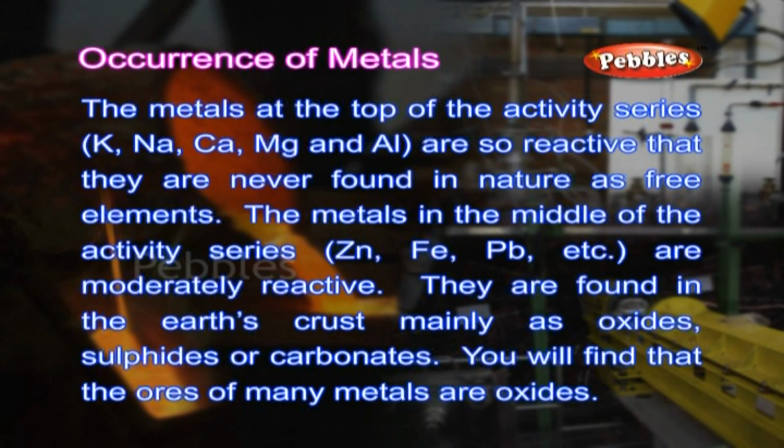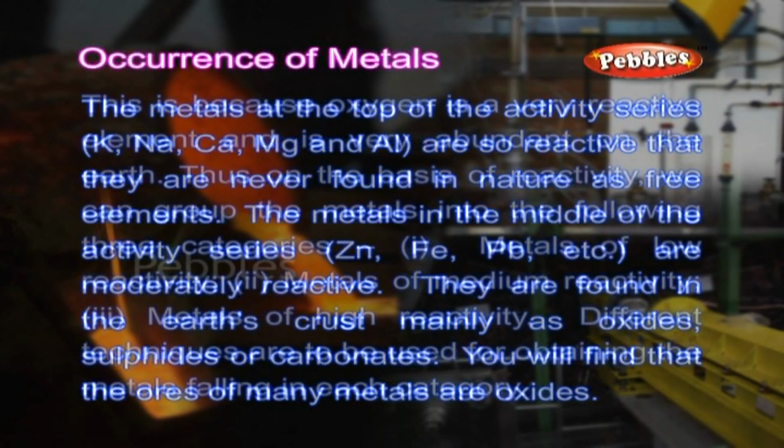The metals at the top of the activity series are so reactive that they are never found in nature as free elements. The metals in the middle of the activity series are moderately reactive. They are found in the Earth's crust mainly as oxides, sulfides or carbonates. You will find that the ores of many metals are oxides.